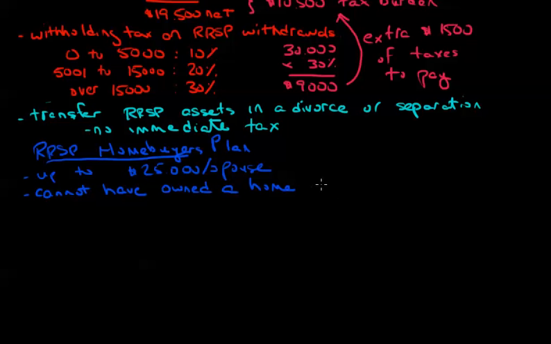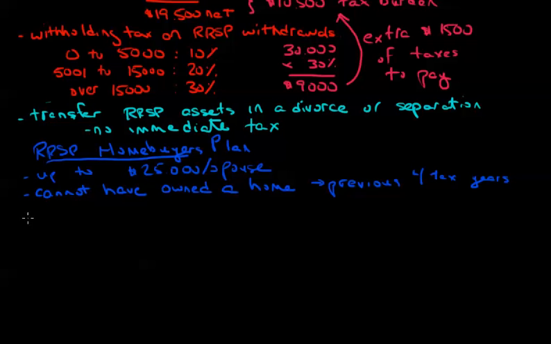So you may have not owned a home previously at all. You may have been renting for the last 5 years. You may have been a non-resident of Canada for the last 5 years. And you also can use this to purchase a home for a disabled person under certain circumstances.